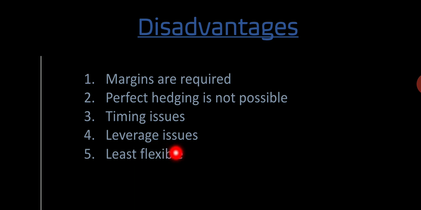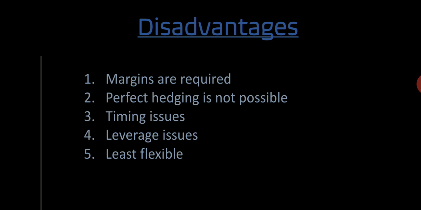And the fourth disadvantage or drawback here is the leverage issues. Futures typically use high leverage. The leverage offered by the futures contract is both an advantage and a disadvantage. The advantage is that the trader does not need to put up 100% of the contract value while entering into a trade.